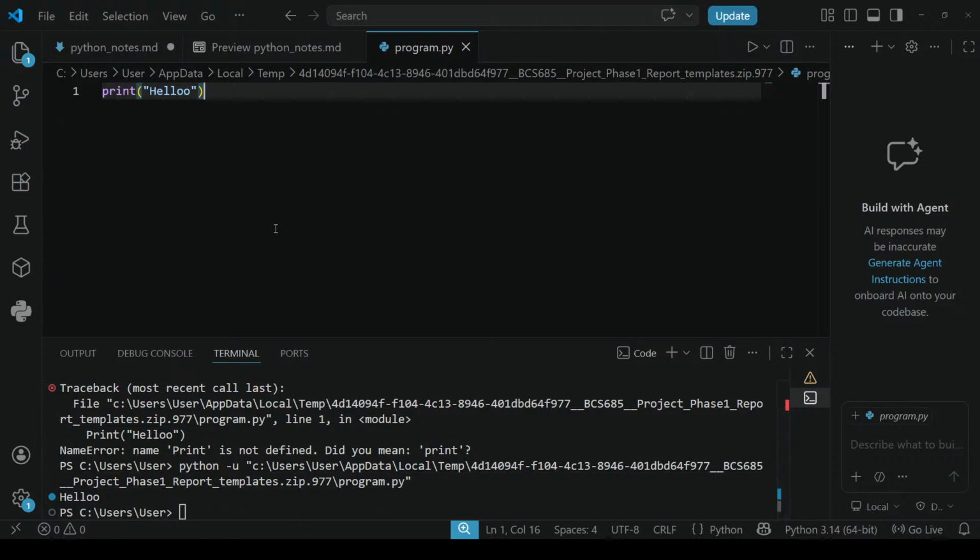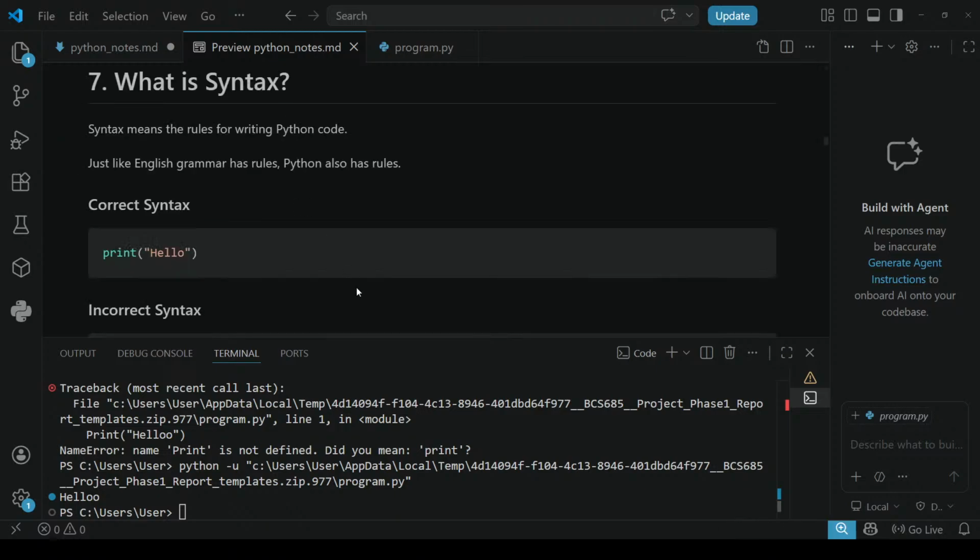Once again, it's printing the hello statement, correct? Like that, Python is case sensitive. Now you can clearly see, right? Python is case sensitive. Let's go back to our notes.